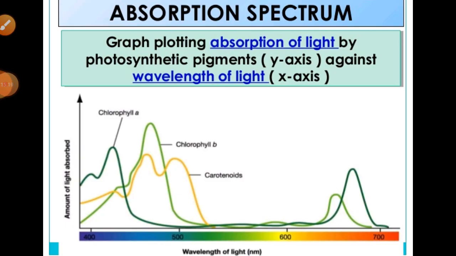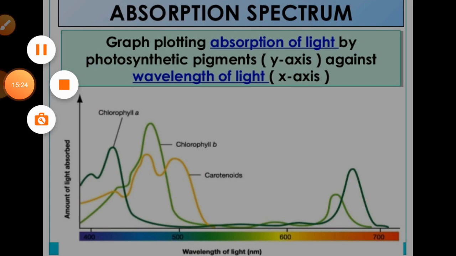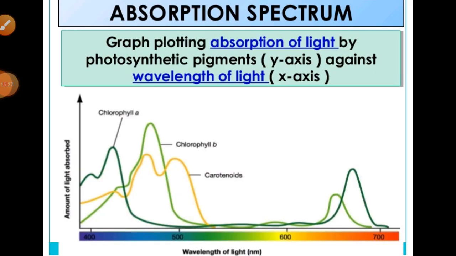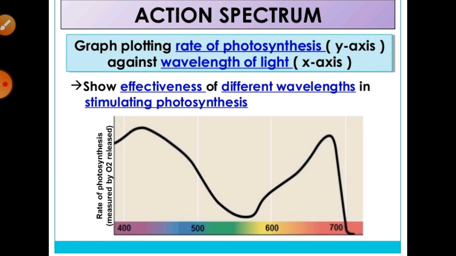The action of these wavelengths is also especially important, right? So you all have to also know about the action spectrum, how it is capable of absorbing those lights in different ways. So we have to know the different areas, especially if we talk about this action spectrum, right? You can know the graph especially related to the rate of photosynthesis, that is the y-axis, against the wavelength of the light, that is the x-axis. I think everybody knows especially about that.